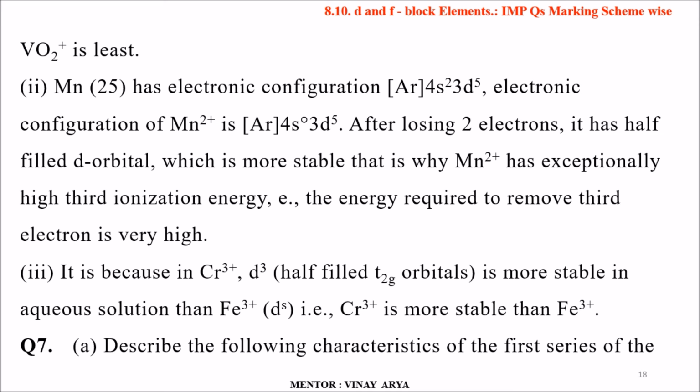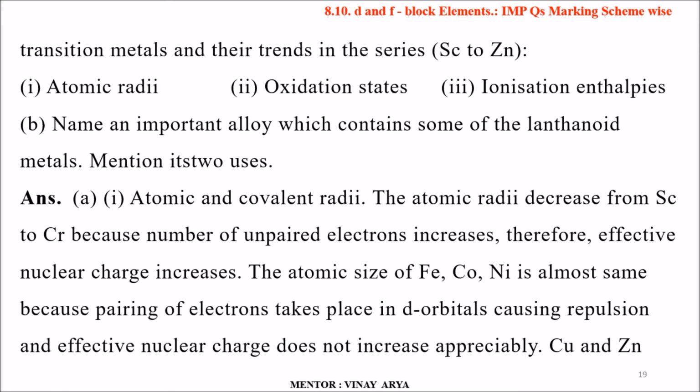Question number 7. Describe the following characteristics of the first series of the transition metals and their trends in the series scandium to zinc. First, atomic radius; second, oxidation state; third, ionization enthalpy. On this we have to describe. And part B: name an important alloy which contains some of the lanthanide metals. Mention its two uses. So the first part is atomic and covalent radii.